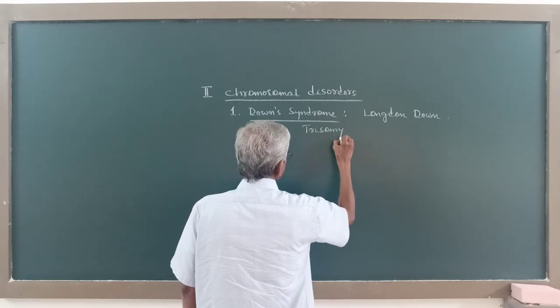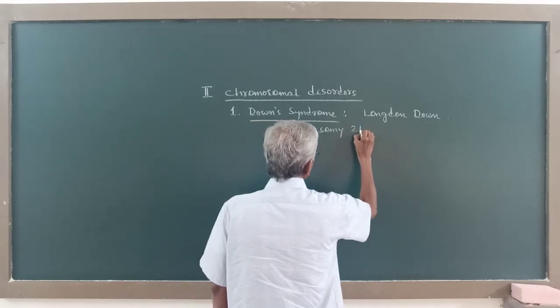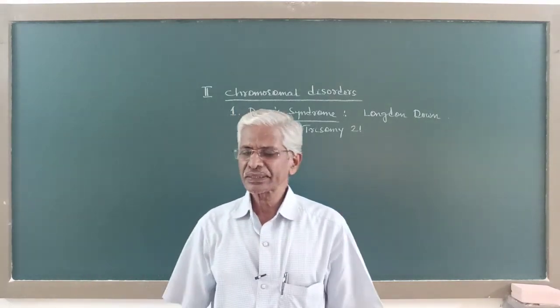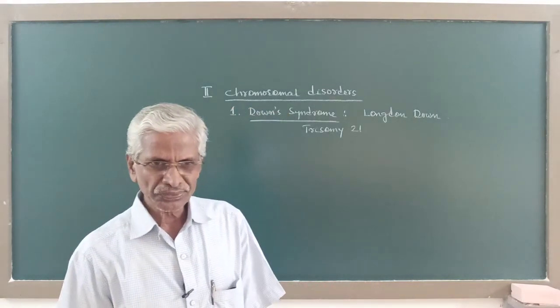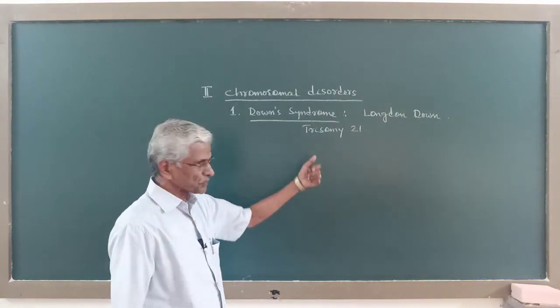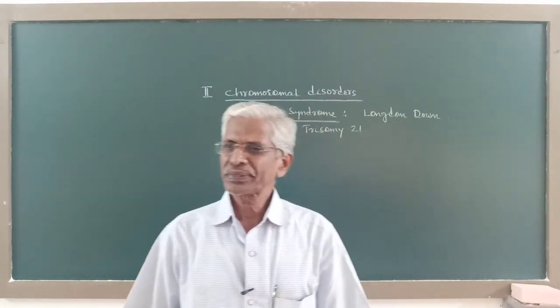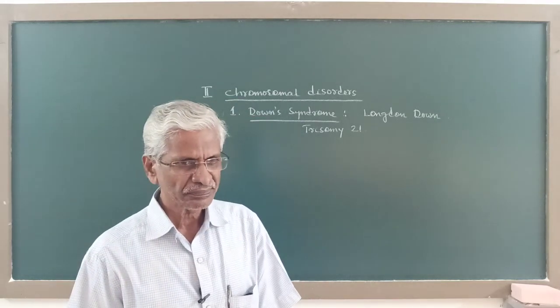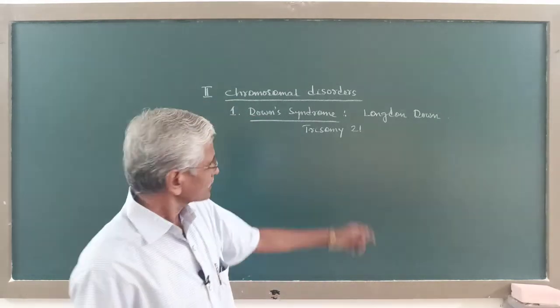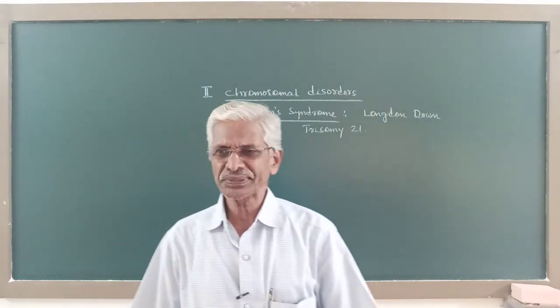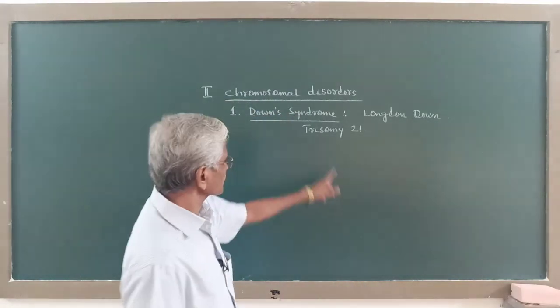Now, Down syndrome is caused due to trisomy 21. That is, of the 21st chromosome there are 3 copies, instead of the usual 2 copies.